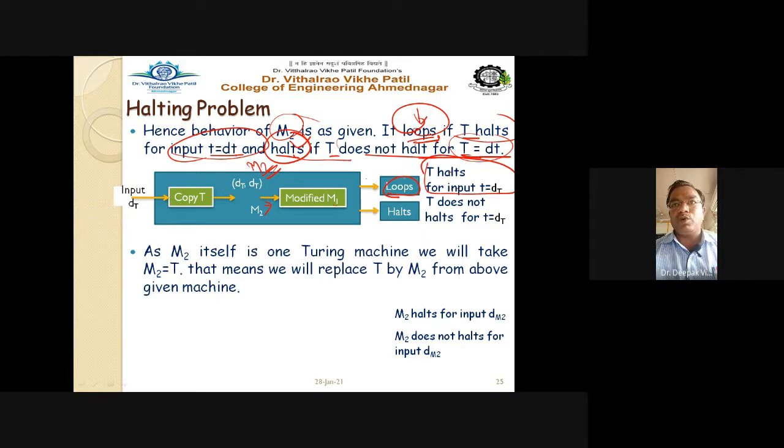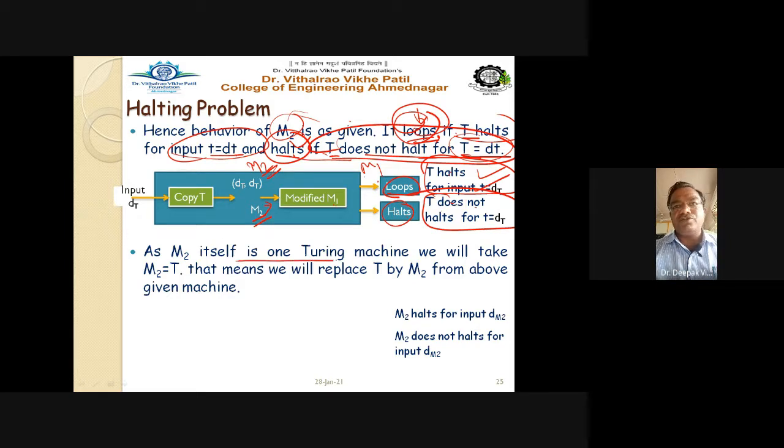This is the output of Turing machine M1, right? And halt means t does not halt for t equal to dt. That is nothing but your halt. And loop means t halts for input t equal to dt, right? So M2 enters the loop state when t halts for input t equal to dt, and M2 is in a halt state when t does not halt for dt. It is for M2. Remember this point.